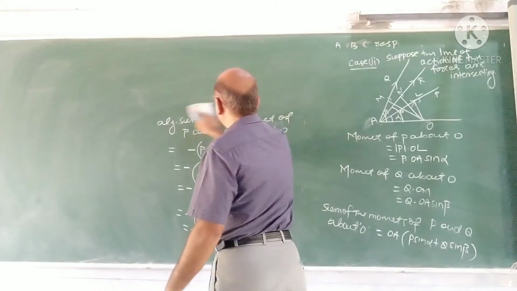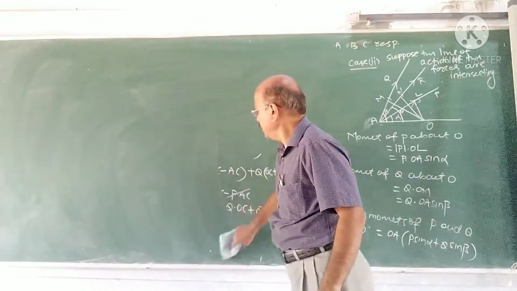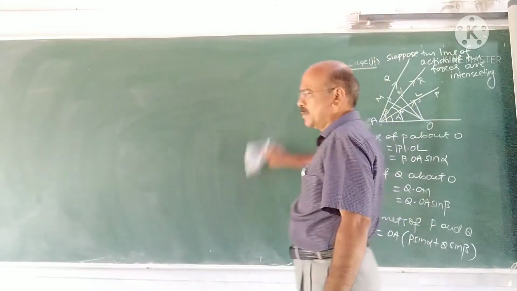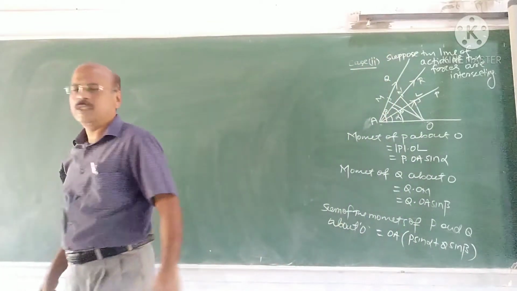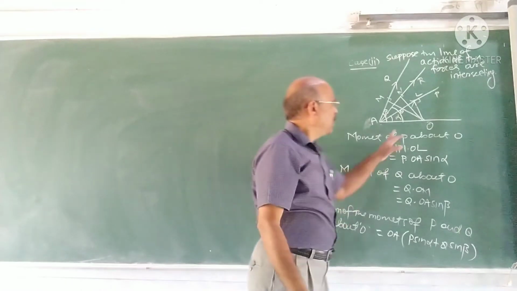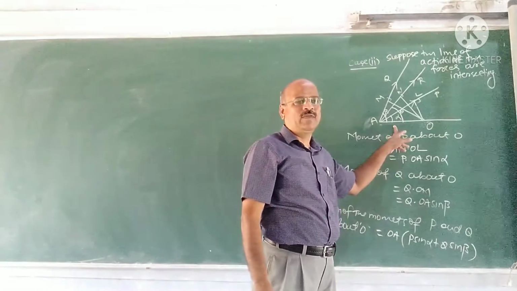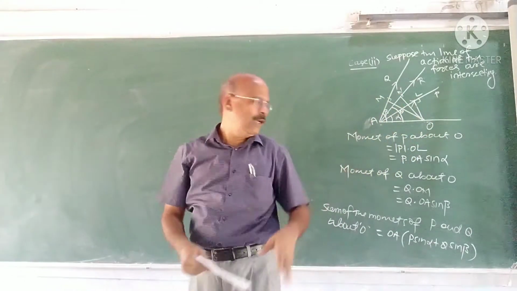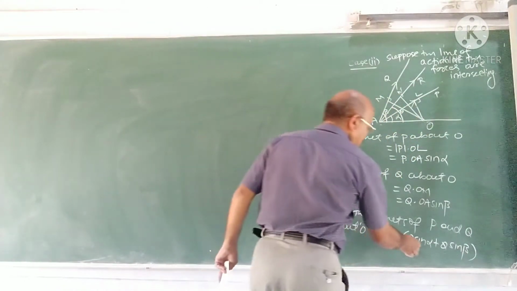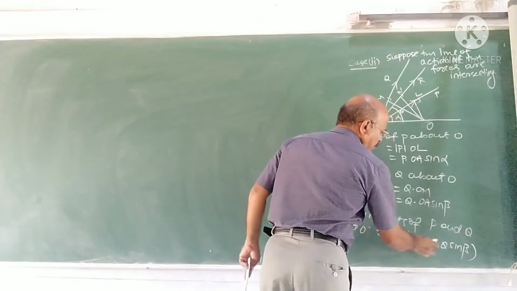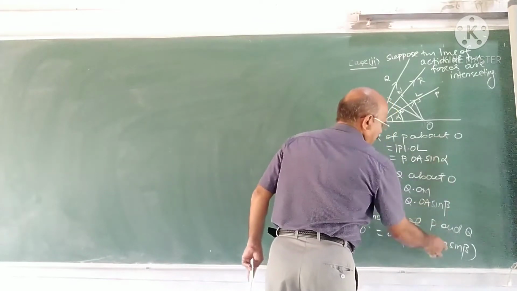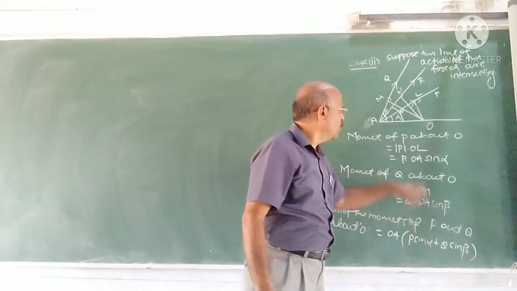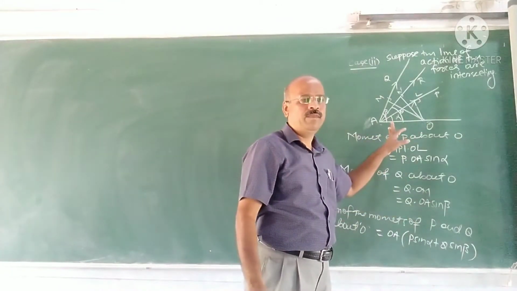You have studied the resolved parts of forces. P cos alpha and P sin alpha are the resolved parts of the force P along two directions. Therefore, P sin alpha is the resolved part of P about OA, and Q sin beta is the resolved part of Q about OA.